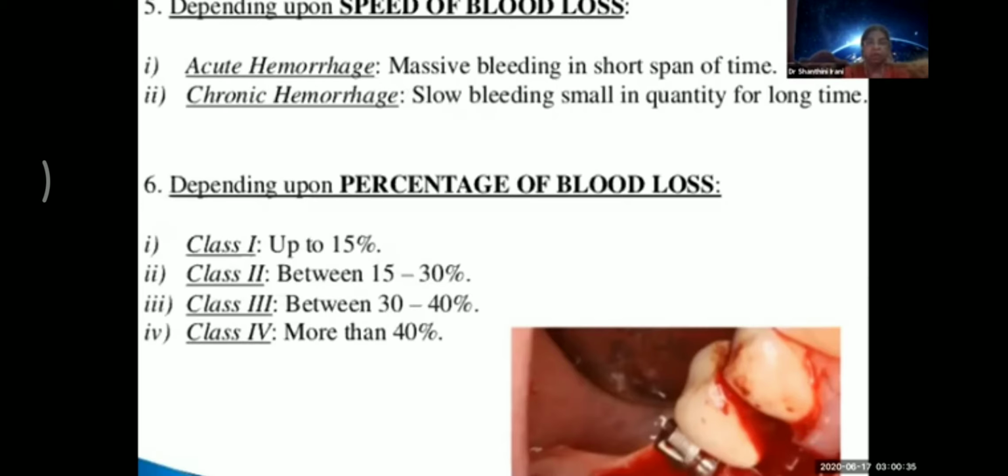Sixth one, depending upon percentage of blood loss. This is the classification. Class 1 is up to 15% of blood loss. Class 2 is between 15 and 30%. Class 3 is between 30 and 40%, and class 4 is more than 40%. So learn all the classification because it helps in understanding hemorrhage. Next one.